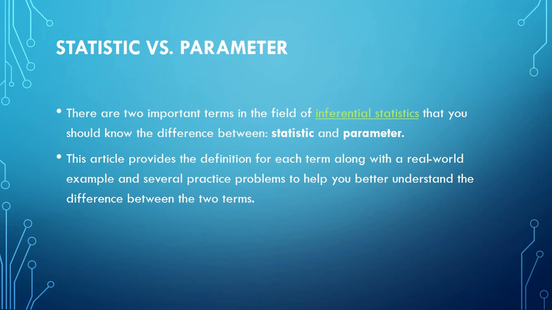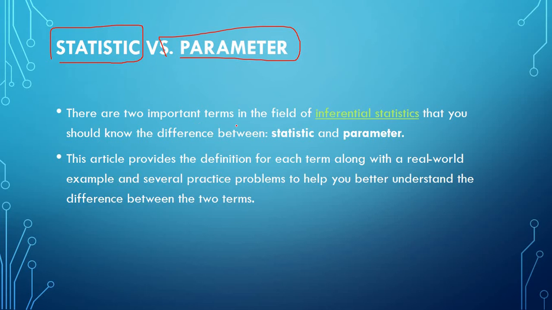Now you can see statistic versus parameter. We saw population versus sample, and now it is statistic versus parameter. A statistic is a measure of a sample, and a parameter is a measure of a population. This is the only difference.